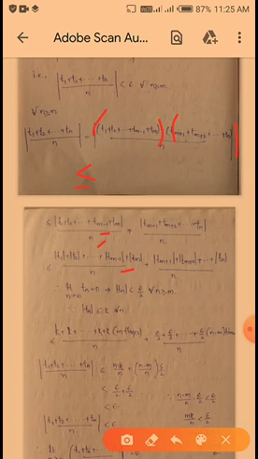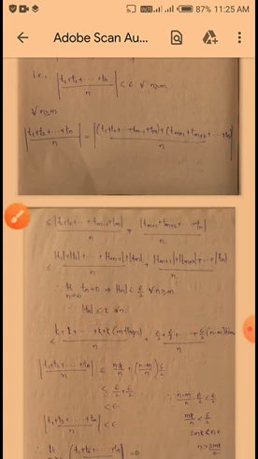Okay, so here, limit n tends to infinity Tn value, we know that it is 0. Mod Tn is less than epsilon by 2 for all n greater than or equal to m, and mod Tn value is less than or equal to k. So substitute for all n, the condition mod Tn is less than or equal to k. So here T1 value is k and T2 value is k, up to so on; Tn value is also k.